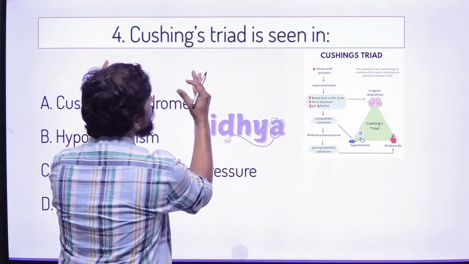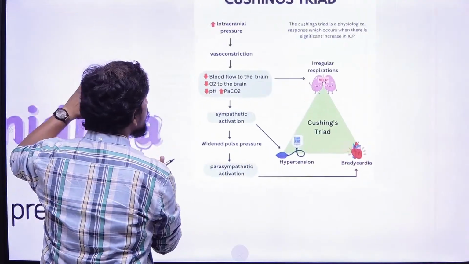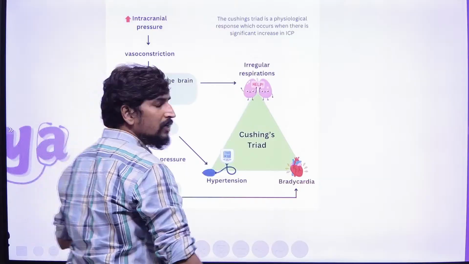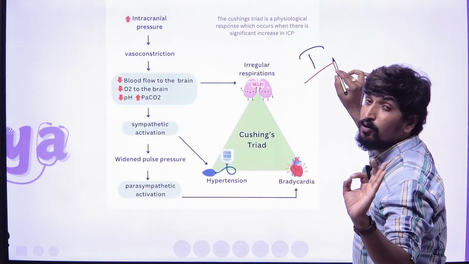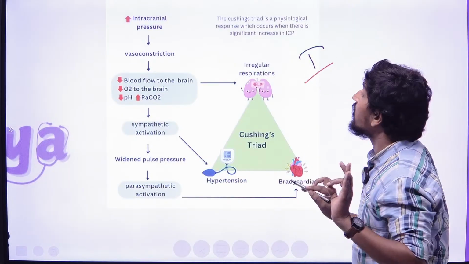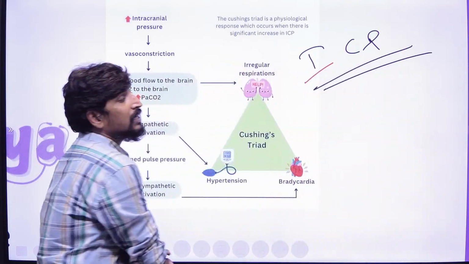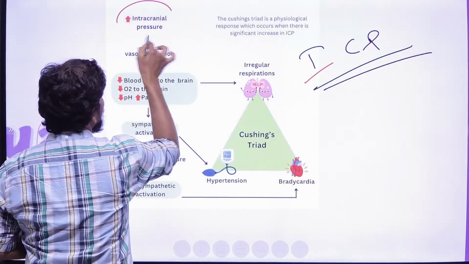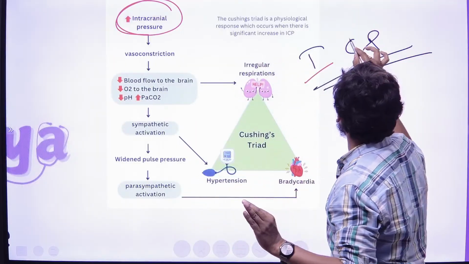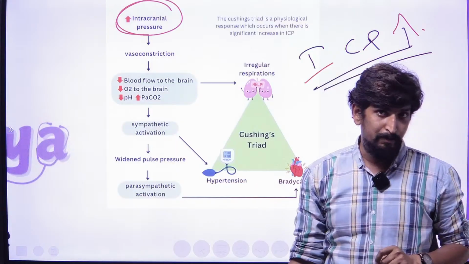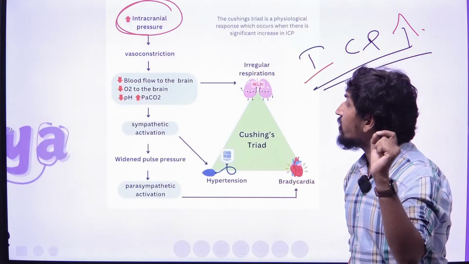So here, Cushing's triad, which we call the Cushing triad, we can especially see when the intracerebral pressure, that is, the intracranial pressure, increases in the body.